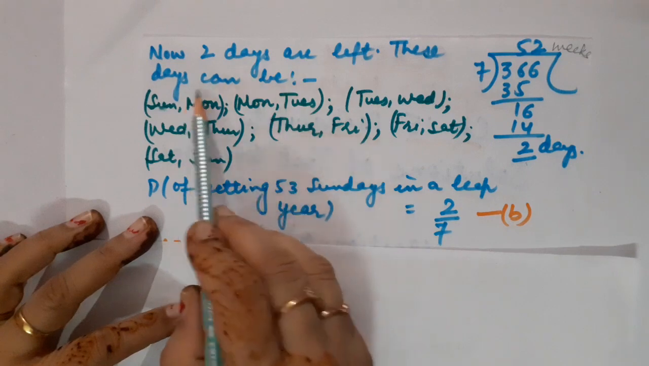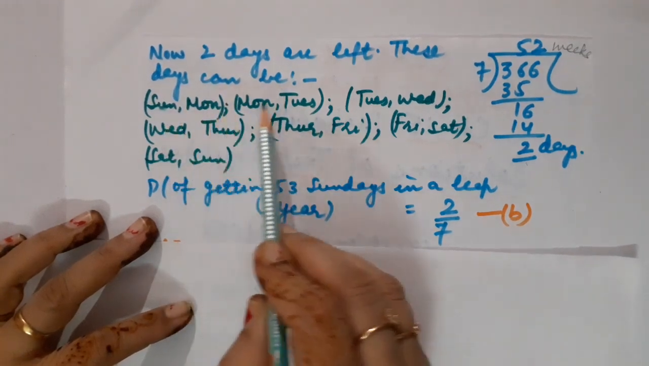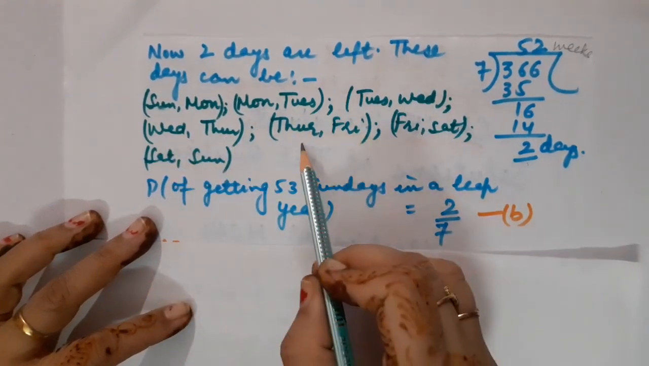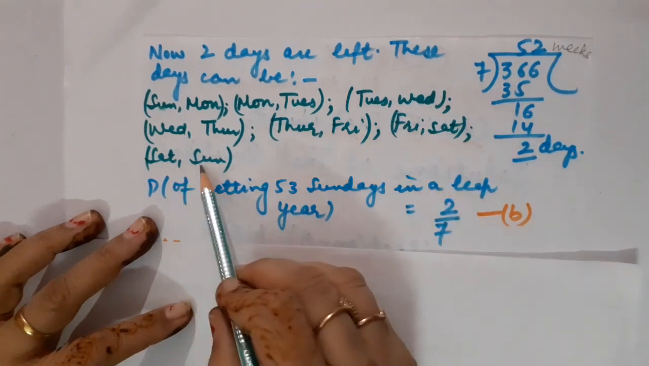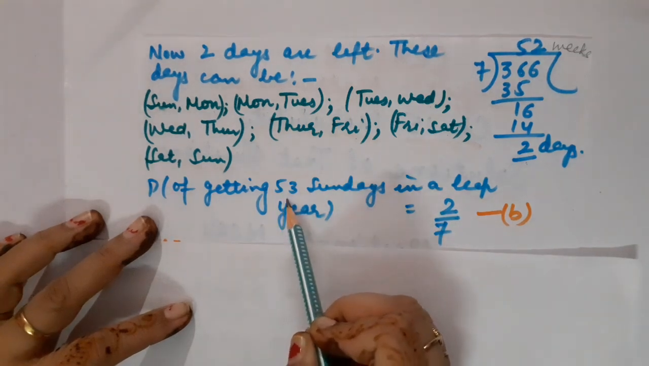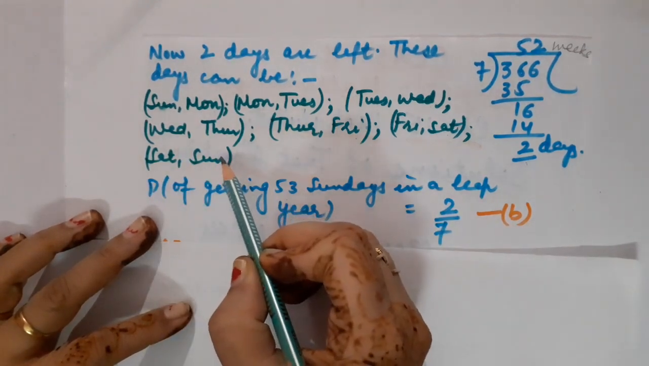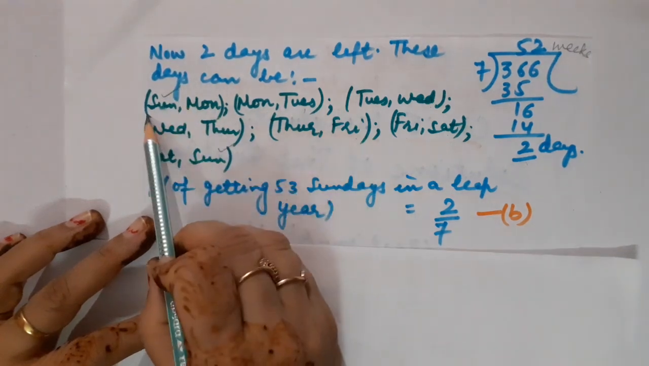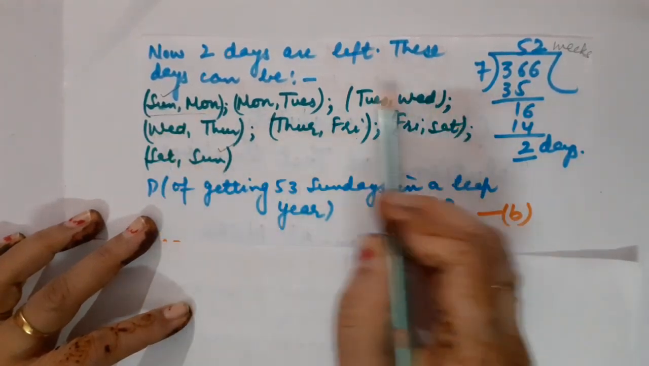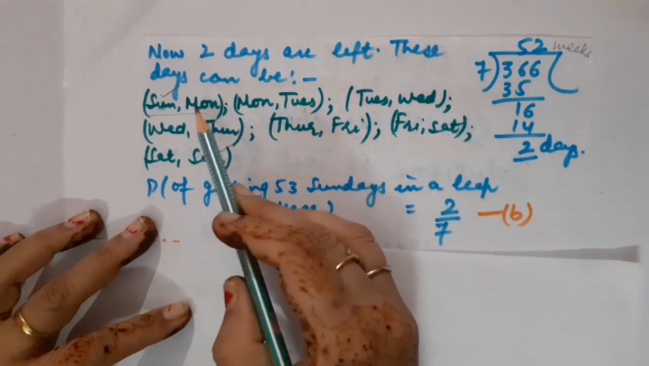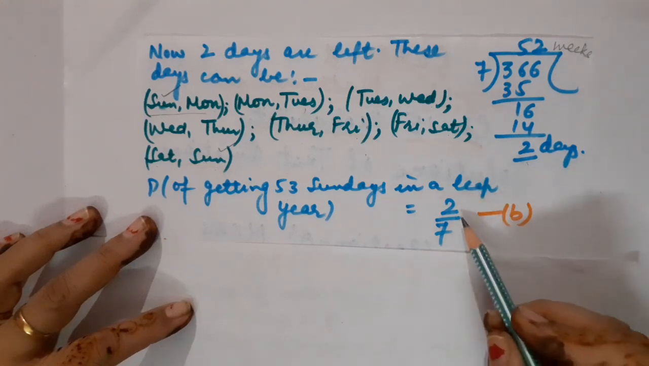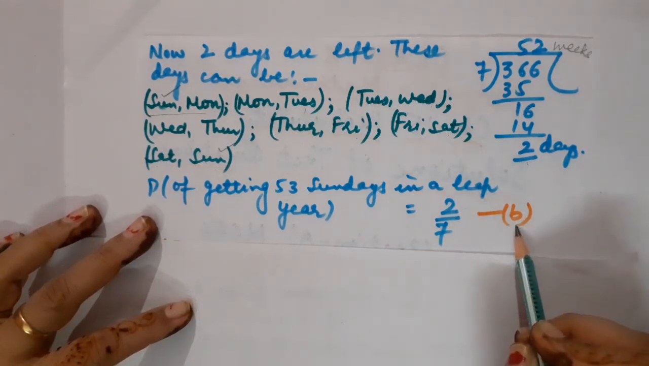Okay. So these 2 days can be Sunday, Monday; Monday, Tuesday; Tuesday, Wednesday; Wednesday, Thursday; Thursday, Friday; Friday, Saturday; and of course Saturday, Sunday. So as we are going to calculate the probability of 53 Sundays in a leap year, then you know that in favorable outcomes, Sunday is occurring twice. One here, Sunday, Monday, and here Saturday, Sunday. So out of these 7 possible outcomes, favorable outcomes are 2 in number. So the probability to get 53 Sundays in a leap year will be 2 by 7. That is, B is the correct option.